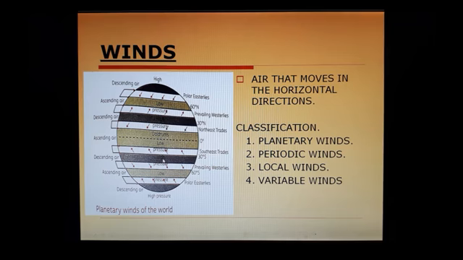Okay, what high pressure is there? This one, this is going away towards the poles, and from the poles it's going away from the poles. This is actually a little bit opposite in nature. The same thing is happening in the North Pole also. Okay, these are the planetary winds, how the winds arise from the equator. It's coming towards the equator, and after the second stage, we can say the Tropic of Cancer, Tropic of Capricorn, it's going away towards the polar sides, and from the poles it's coming towards the tropic regions.